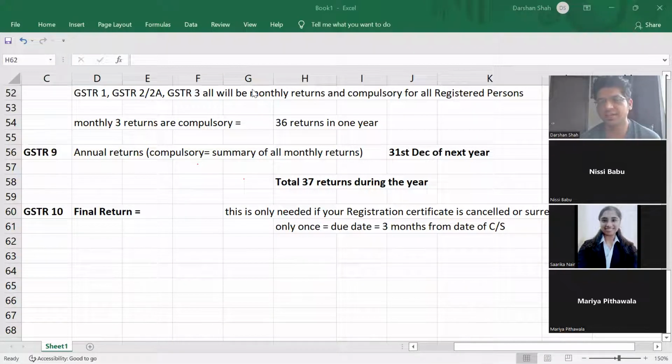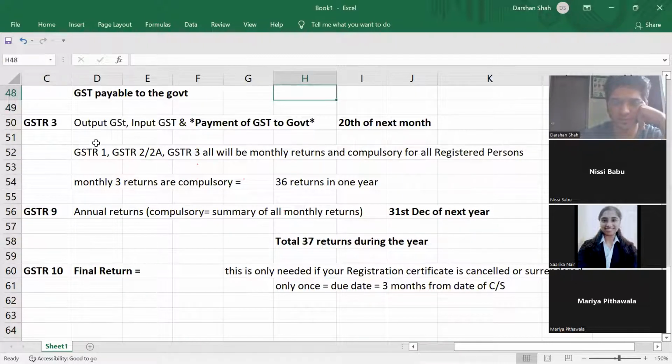Understood? These are the basic GSTRs for normal registered persons. This is not for composition scheme, CTP, NRTP. For them, different returns are there. So 3 monthly returns, GSTR 1, 2, and 3, and 1 annual return.